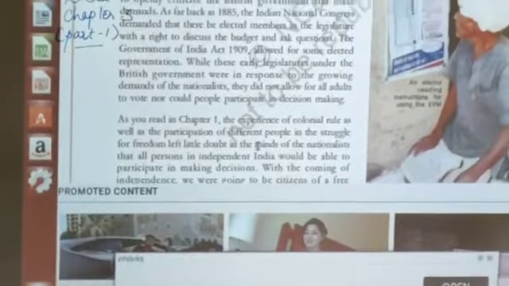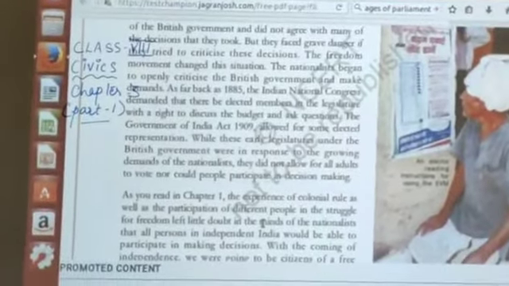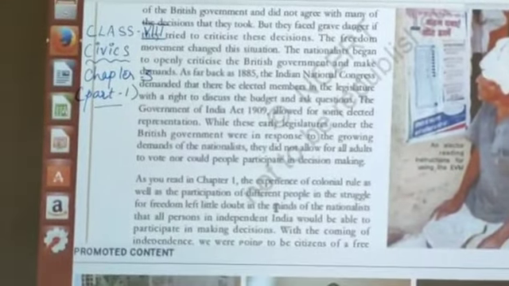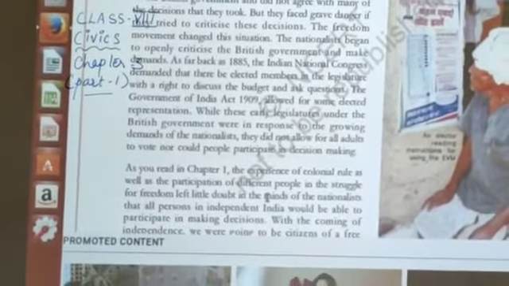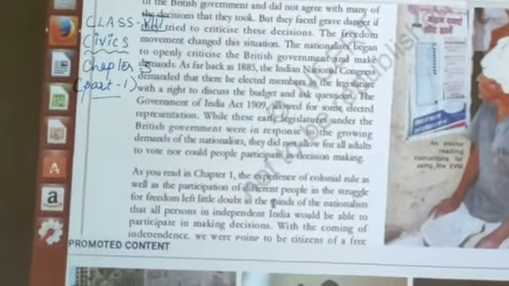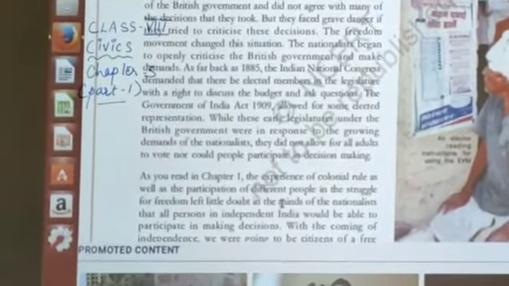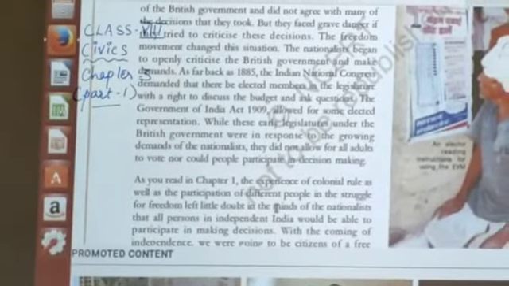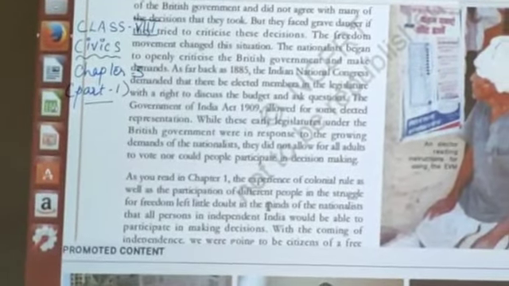Now here was the situation: all the people were not allowed to vote, nor was there any participation in decision making. So that was the issue in our legislature previously.